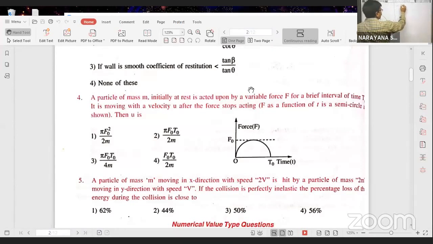So pi f naught t naught by 4m. That is the answer. So third option is the answer. Okay. In this way you have to do.